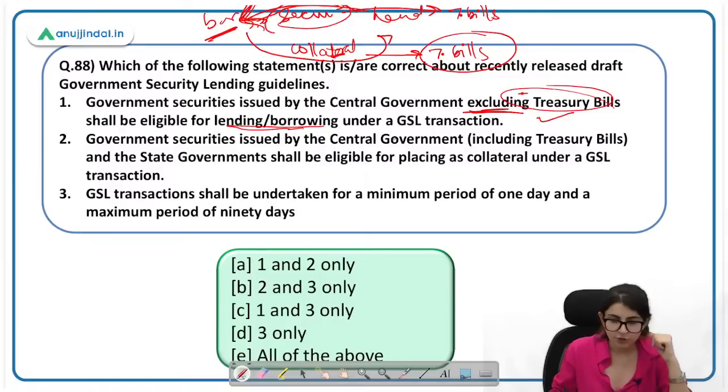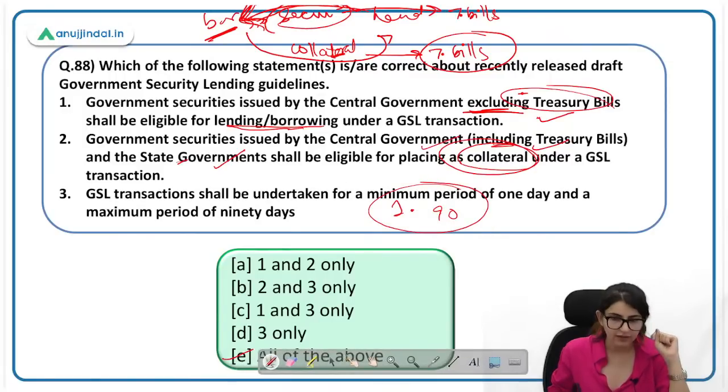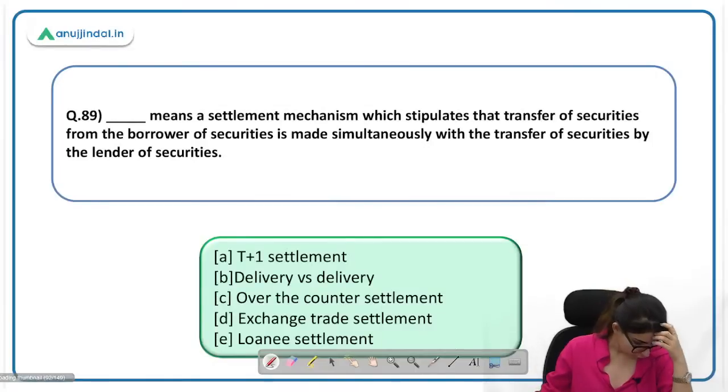Government securities issued by the central government, including T-bills, and the state governments shall be eligible for placing collateral. So government securities of the central government and government securities of the state government, including T-bills, collateral के लिए eligible है. GSL transaction shall be undertaken for a minimum period of 1 day and 90 days. ऐसे क्वेश्चन आपको फेज 2 में आएंगे. Here all of these statements are correct. I hope I have explained this.